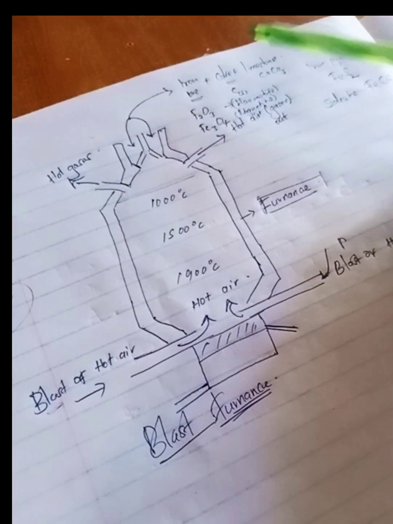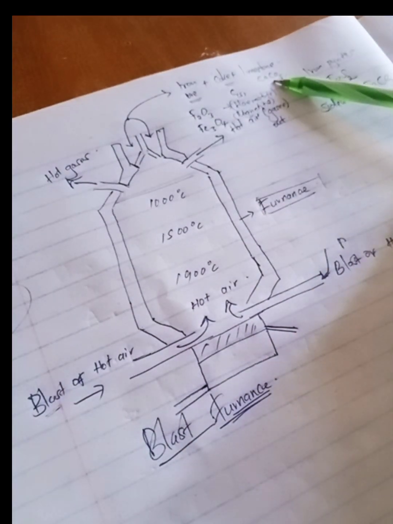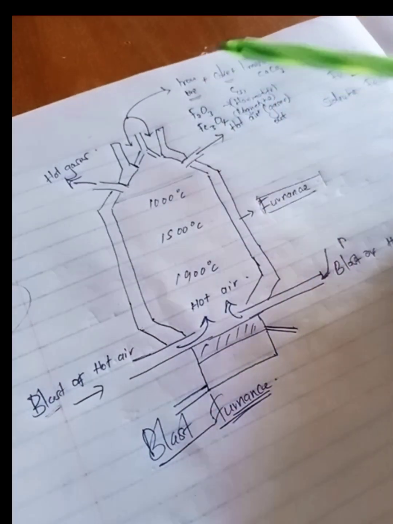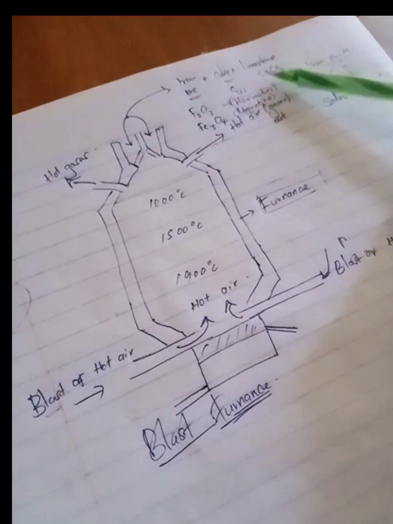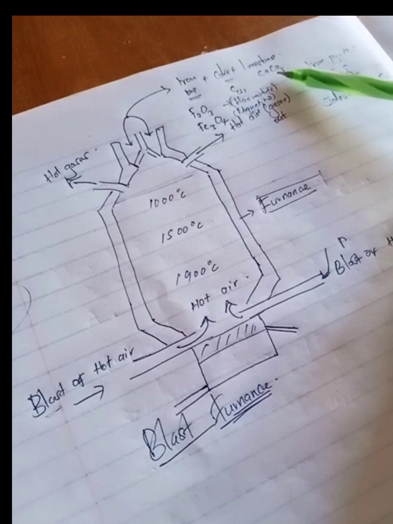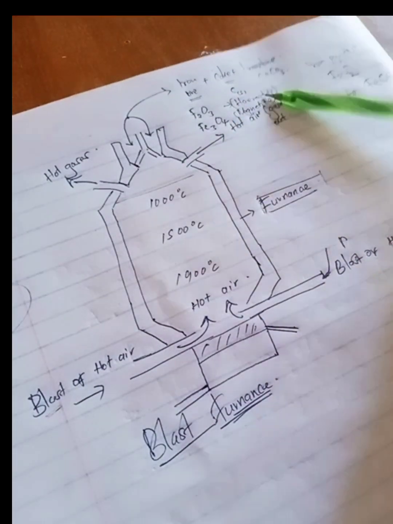We use coke. Coke is just carbon, which is in solid form. Then we have calcium carbonate. Coke is used as a reducing agent, and limestone will be used as a substance that is used to remove impurities, and we shall see how it removes those impurities.